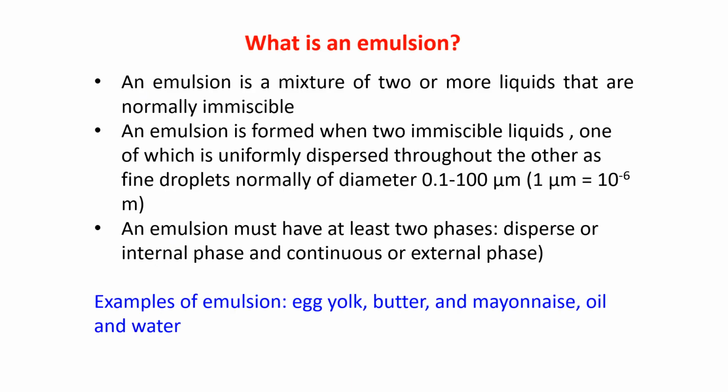Now comes emulsion. What is an emulsion? An emulsion is a mixture of two or more liquids that are normally immiscible.